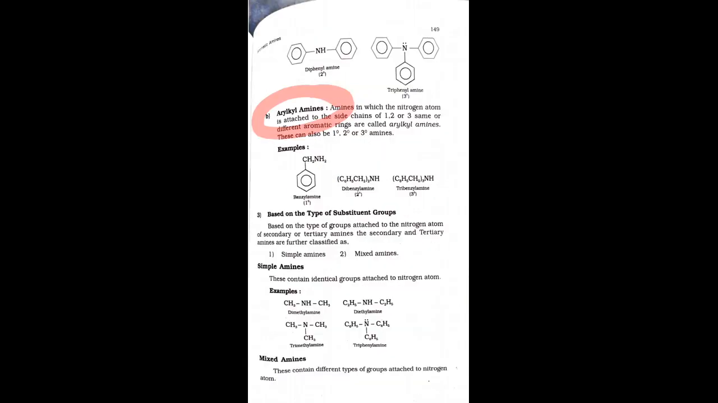Then the common and IUPAC names of some aryl amines are discussed here. These are the examples. These amines we have to discuss in tomorrow's class. I will stop here because the time is over. If you have any doubts, please ask. If no doubts, then you can leave one by one.